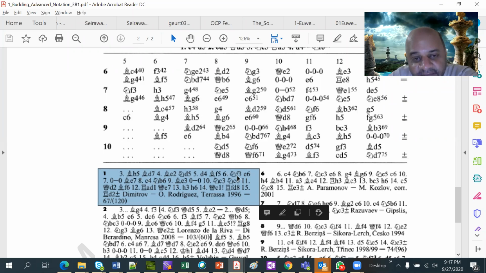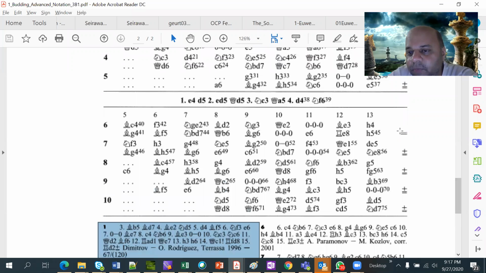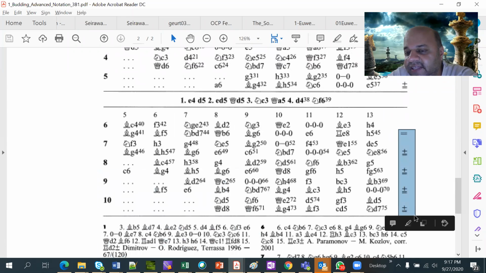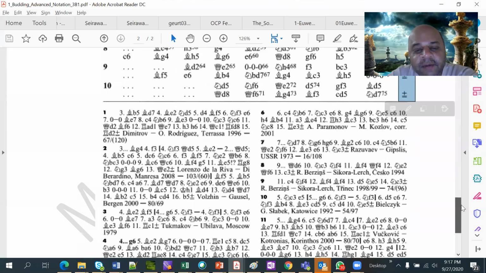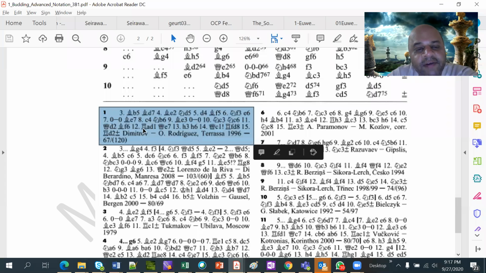Now here in this game fragment, you will notice in the line also the symbols of who is standing better, whether it is advantage, slight advantage, or equality, etc. And beyond that, in every game fragment you will see that all those symbols are used. So if I were to read this, it means e4 d5, exd5 knight f6, then third move white plays bishop d5, black plays bishop d7, then bishop e2, knight d5, like this it continues.